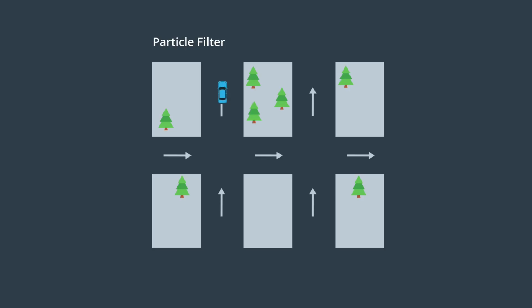We can continue to observe the world as we drive. Imagine we drive forward and observe yet another tree on the right. Looking at the remaining points on our map, we find only a few locations that have 2 trees in a row on the right-hand side of the vehicle. Surely we are most likely to be at one of these locations, so we can eliminate all the other locations. We continue this process using observations, probability, and the map to identify our most likely location.